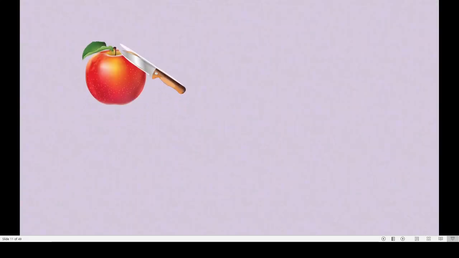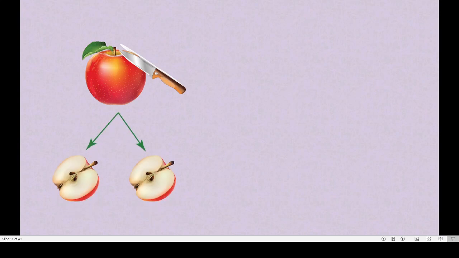Yes, children. Here you can see an apple. Okay, I have taken a knife. Now I will cut this in two parts. So I will get like this. Isn't it? Means that is two half. Correct? Or these are called as half parts.